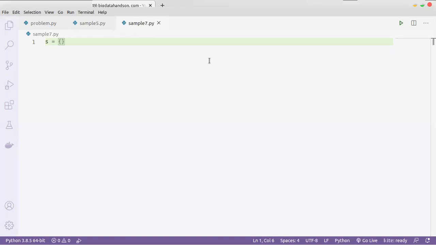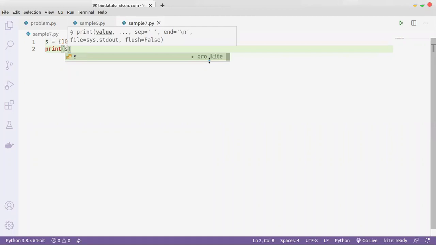Inside the curly brackets you can give any type of values separated by commas. This is the type set. Now I'm just printing the set.